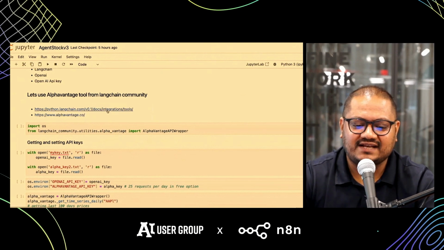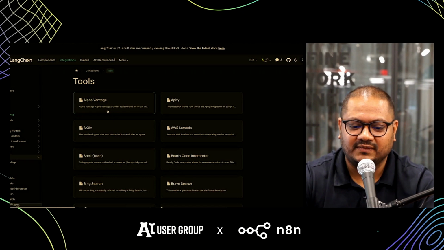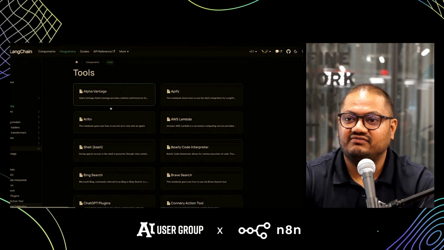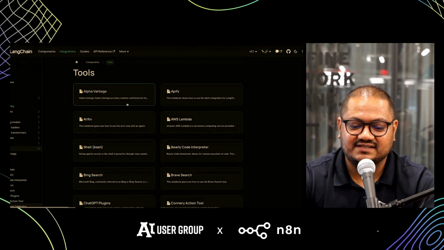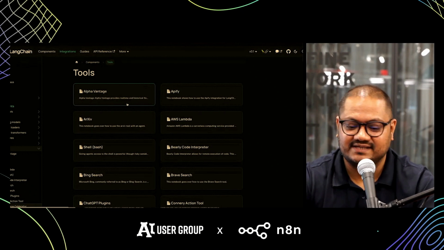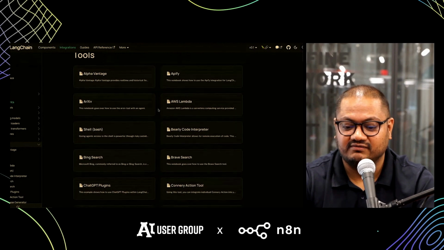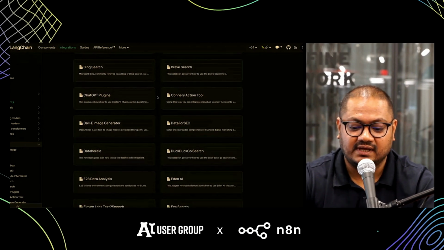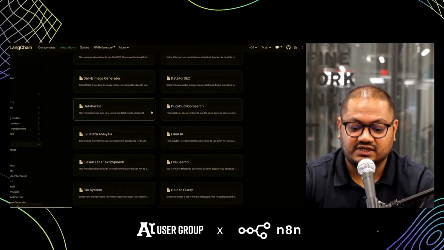So coming to LangChain, LangChain has a lot of pre-built tools out there. I'm actually going to use the very first one over there, the Alpha Vantage one, which helps us get the historical stock price data. But as you can see, now there are many developers adding a lot of tools over here. We have AWS Lambda, we have DuckDuckGo Search.